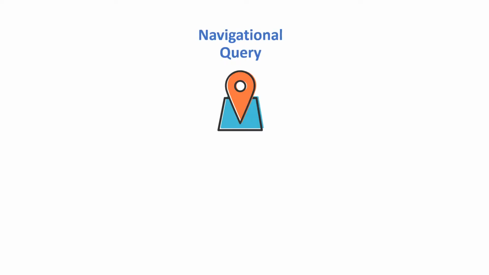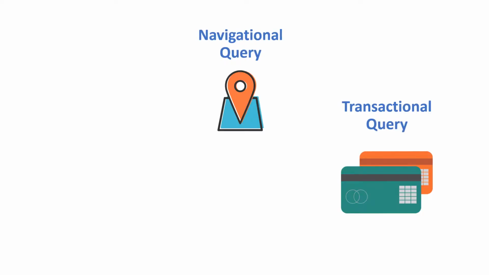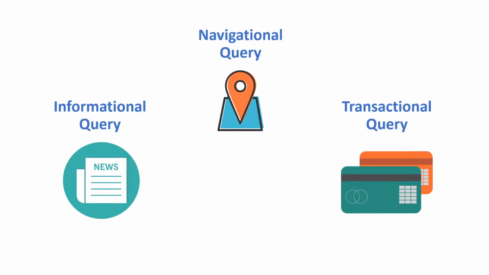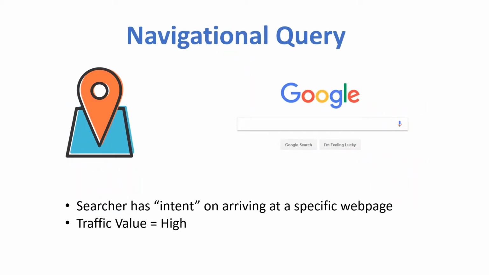There are 3 types of queries used when it comes to searcher intent: navigational queries, transactional queries, and informational queries. Navigational queries are when a searcher has the intent on arriving at a specific web page. This could be because the user does not know the exact URL of the website, or just finds it easier to type it directly into the search engine.